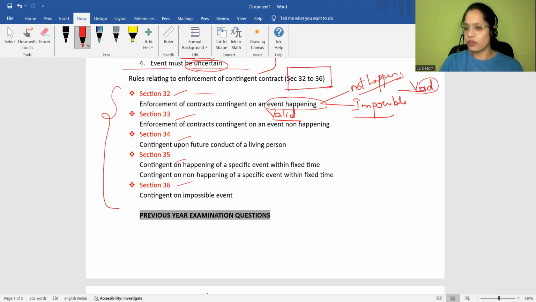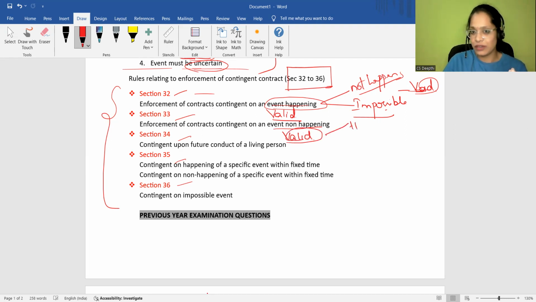So, enforcement of contingent contracts on the event happening. If the event happens, then valid. If it does not happen or if it is impossible to happen, it becomes void. The second condition is Section 33, related to Section 32 but with a slight change: event non-happening. So, enforcement of contracts contingent on an event not happening. Here, your event should not happen. If it does not happen, it is valid. That means I promise to pay you 10,000 rupees if it does not rain today. If it does not rain today, then it is valid.